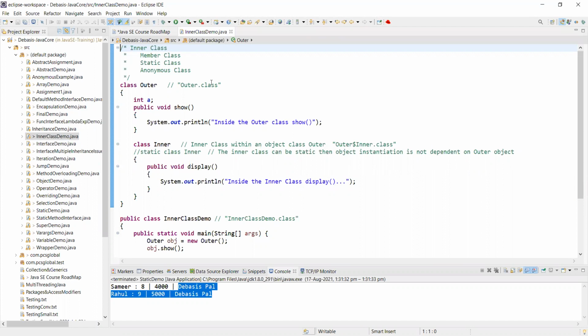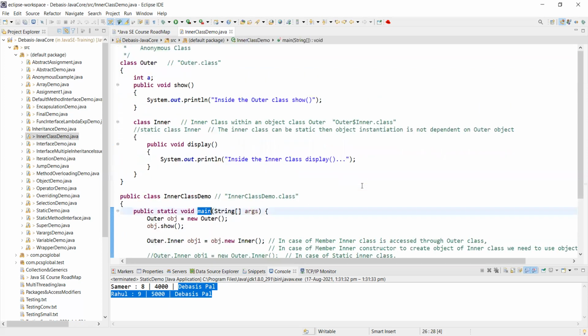So inner class can be of three types. One is the member class. Like I have an outer class, and within that outer class, I have an inner class. Simply a class. This inner class will not exist without the outer class. One thing I would like to tell you. You are writing this program in a .java file, and you are compiling it into a class, and this class is then used to execute the program if it has an entry point, which is a class with a main method. Fine.